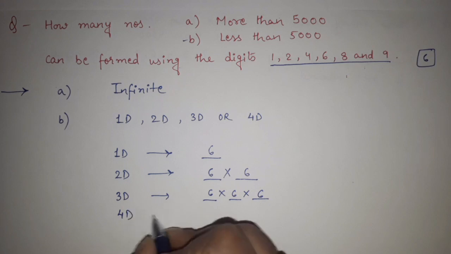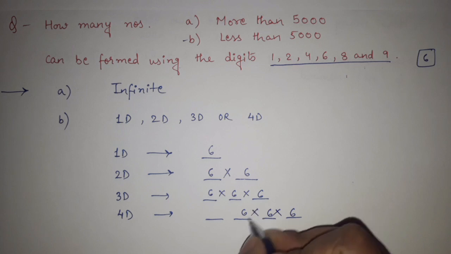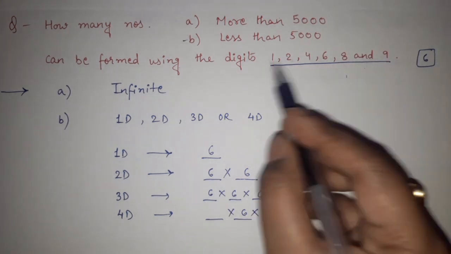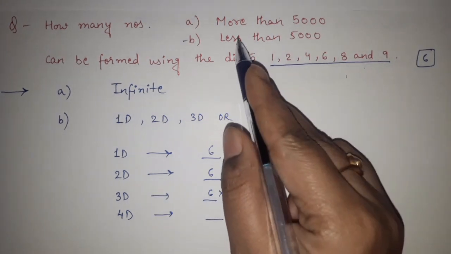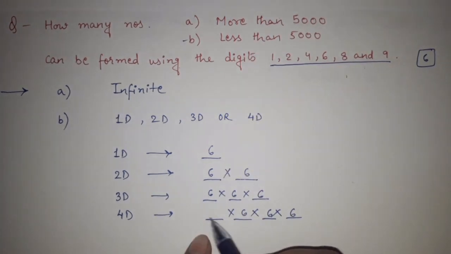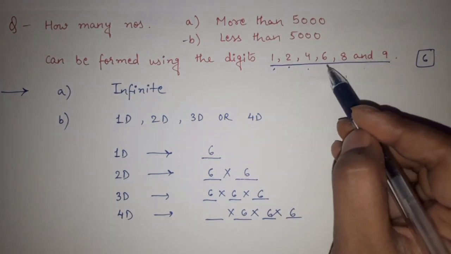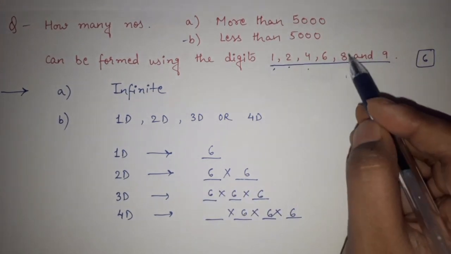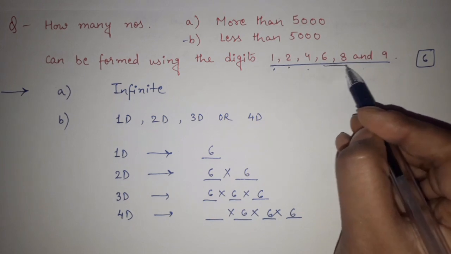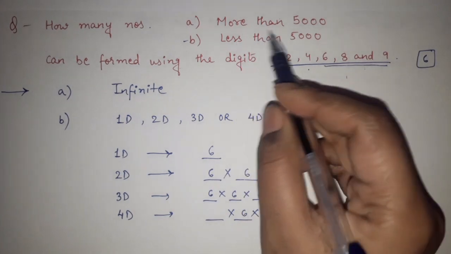Now if we are talking about 4 digit, so see, these 3 can be anything. In the last 3 digits, again any of these 6 digits are possible. But if we talk about this first digit, understand this thing, that we want the numbers that are less than 5000. So here compulsorily in this place, either 1 should be there or 2 or 4. Because if we write 6 here, it will become 6000 something, that is more than 5000, 8000 something, 9000 something. So using these 3 will make this number more than 5000. But we want the number less than 5000.